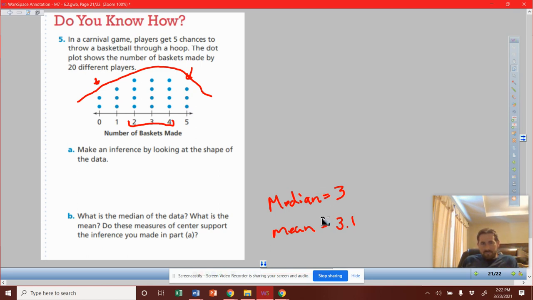does it support my inference? The idea that I think someone will make between 2 to 4 shots. Well, between 2 to 4 is exactly that 3. So it does support it. Our measures of center support the idea of where we're kind of visually seeing the cluster and how many shots that I inferred that people would make.